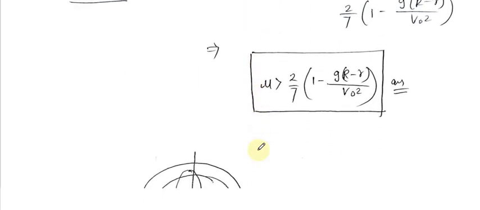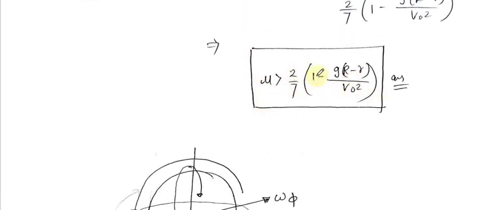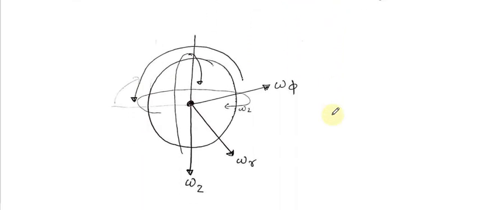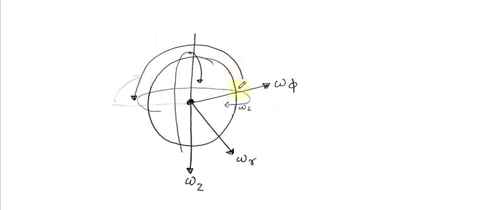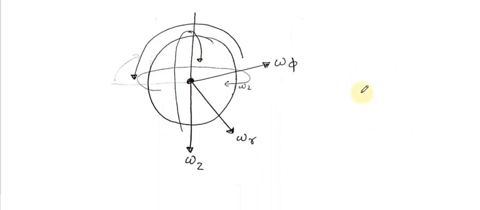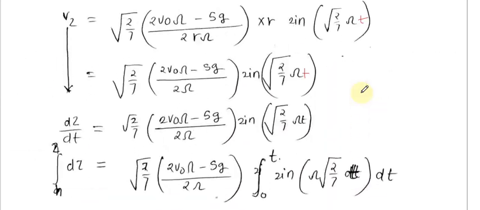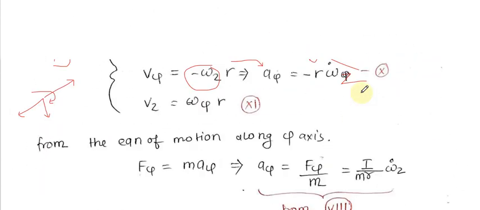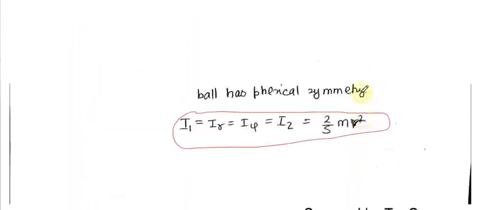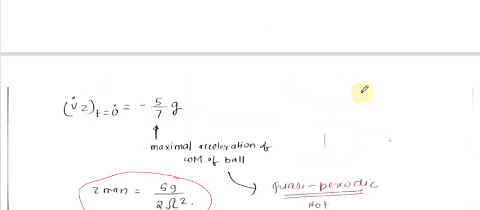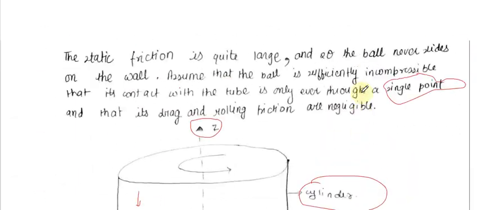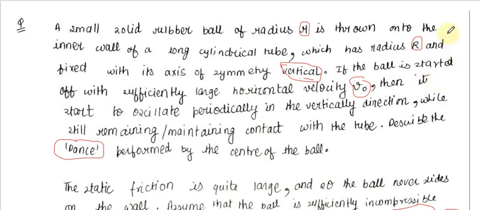Now we can simply do the thing, and we will get mu should be greater than 2 by 7 times 1 minus g r minus r by v naught square. Now here you can just see that this is all the velocity and other things that have been marked in the figure. Overall I would rate this problem a 5-star problem or a 6-star problem. It was very difficult, and the first part was the main part, and the question was overall very nice. So I hope you like the solution. Thanks.